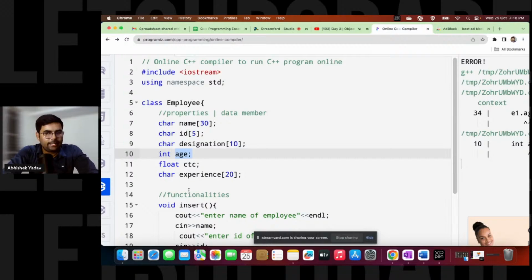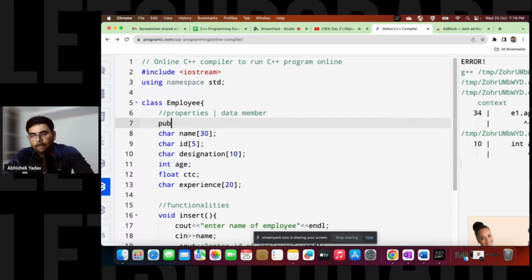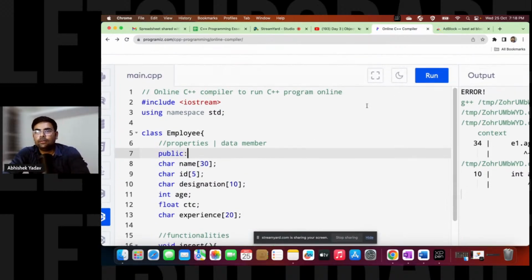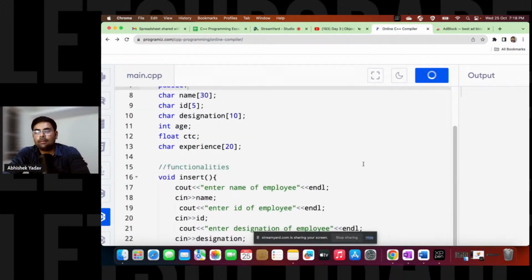And that's why we are getting an error, because by default all the data members and member functions are private in a class, right? And what does private mean? Private data members and member functions are accessible inside the class. They are not accessible outside the class, right? So in order to make the data member and member function accessible outside the class, you have to use the public access specifier, right? So what I will do now, I will use a keyword here, that is public, and then a colon.